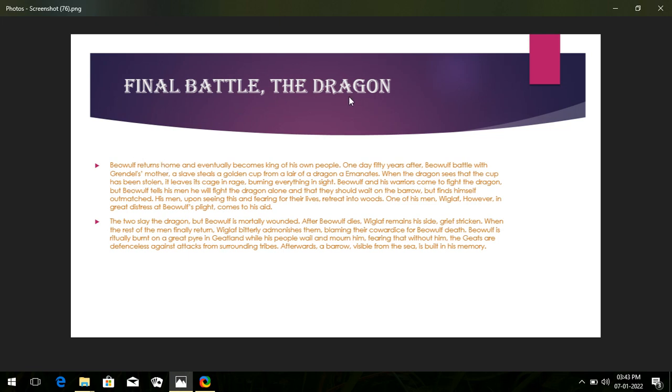This is the final battle between the dragon and Beowulf. So in the first paragraph here, you can see on your computer screen, friends: Beowulf returns home and eventually becomes king of his own people. Fine, he returns home and becomes the king. One day, 50 years after Beowulf's battle with Grendel's mother, which happened 50 years back.